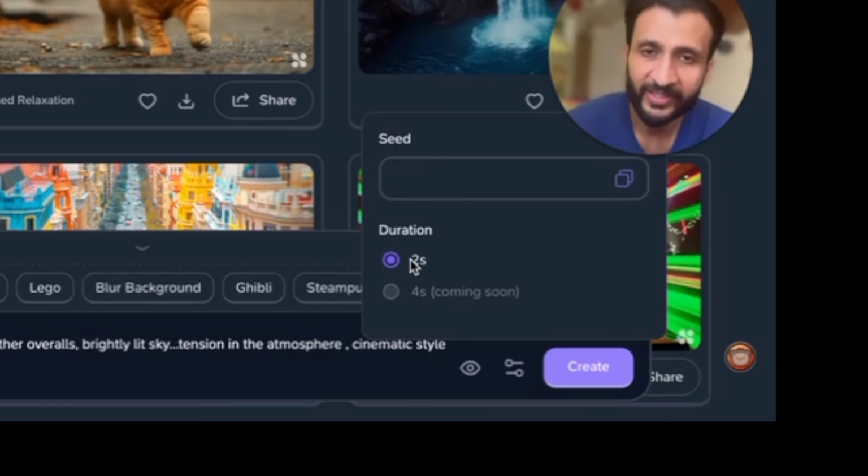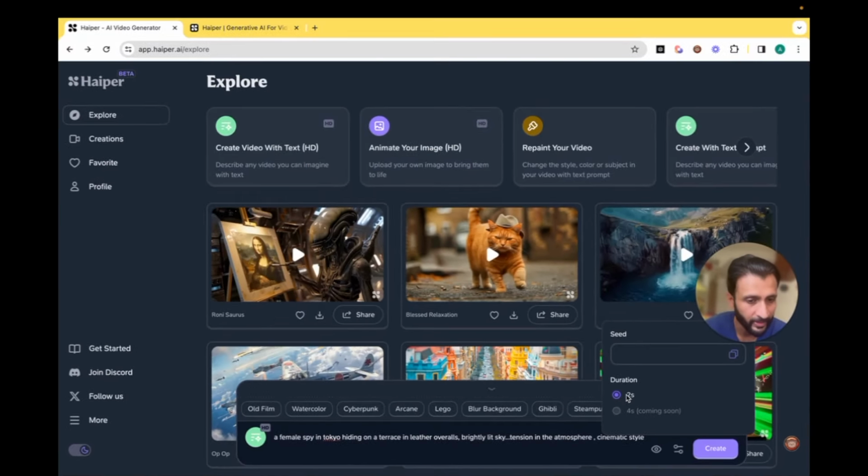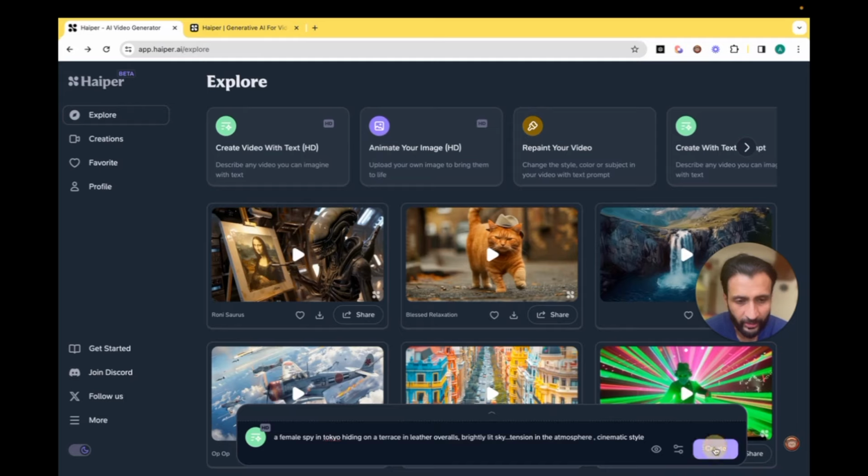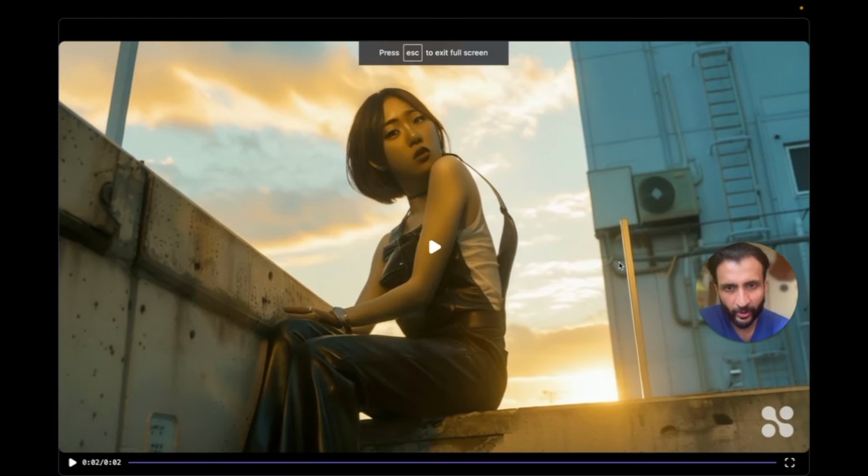But since the quality is really good, it's worth experimenting with this platform and trying it out, because they're coming up with 4 seconds soon, as it mentions here, and they're also gonna soon allow you to extend the videos as it mentions on the platform. And here we have the seed option, so we'll come to this later. And so just click on create. So this is the result from the first prompt.